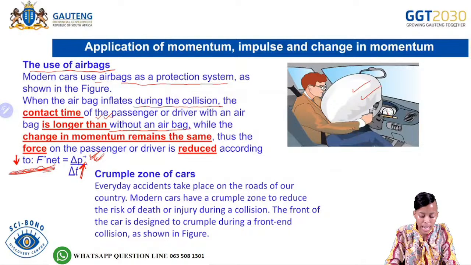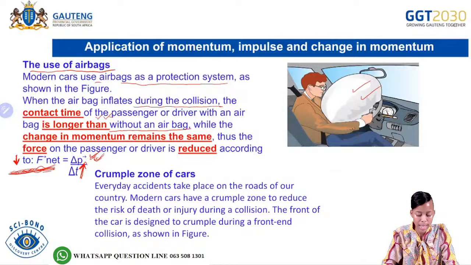And then when they have a reduced net force, it means that in terms of the injuries as well, the passenger will have less injuries, as opposed to if there is no airbag. Then what is going to happen? It means that you are going to have a shorter time.